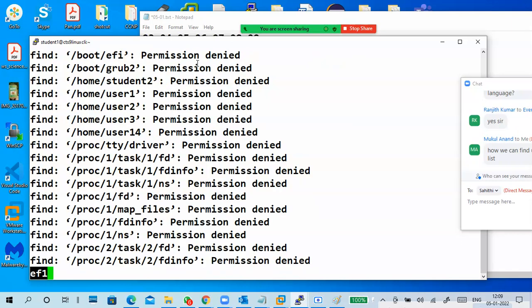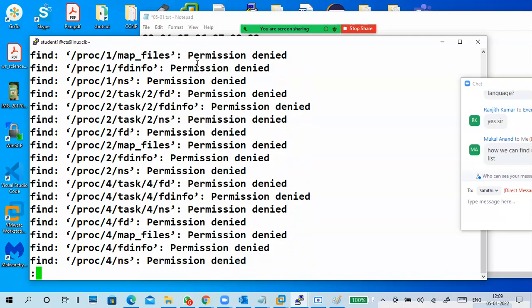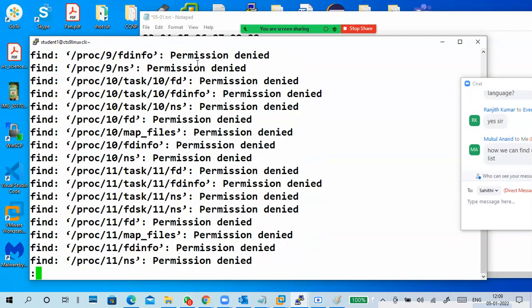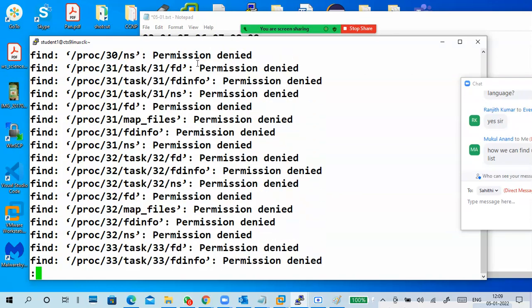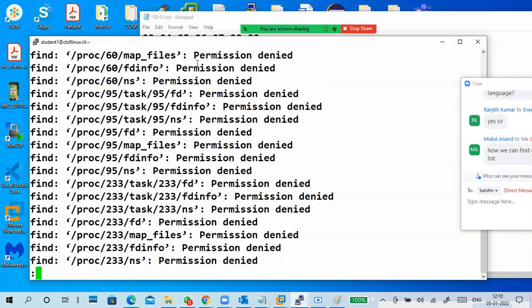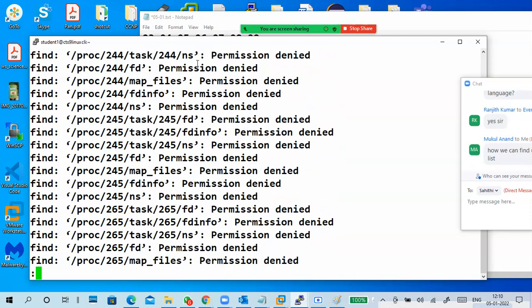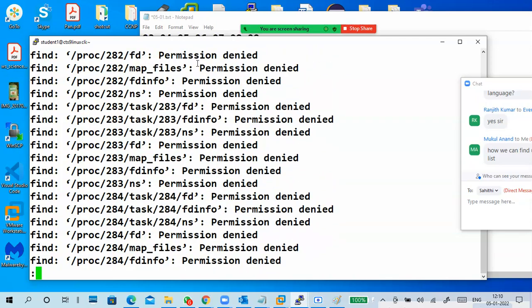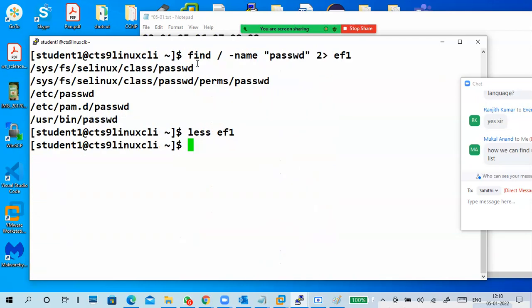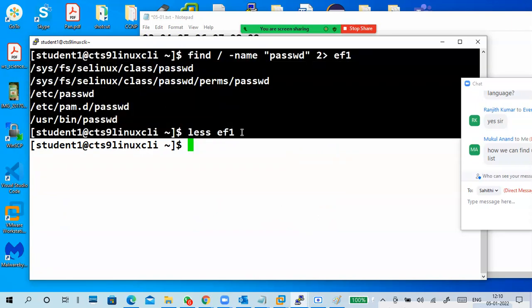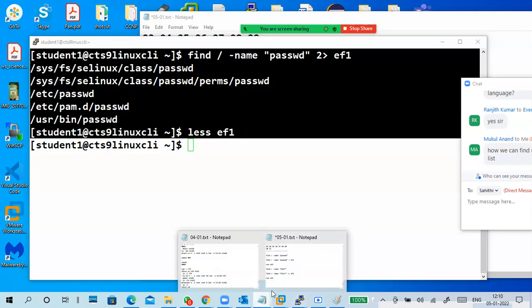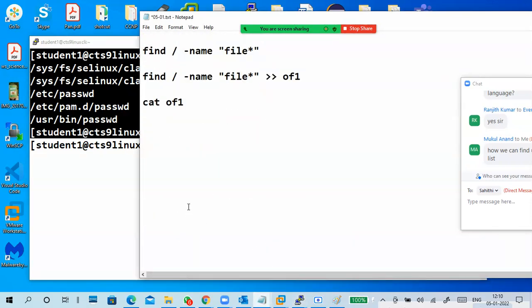You see, these are all permission denied only. You can see from top to bottom, all are permission denied only. It means the error went to a file, and output is displaying on the screen only. Okay, it is a very big one. So we'll get it like this: output goes to screen and error goes to file.